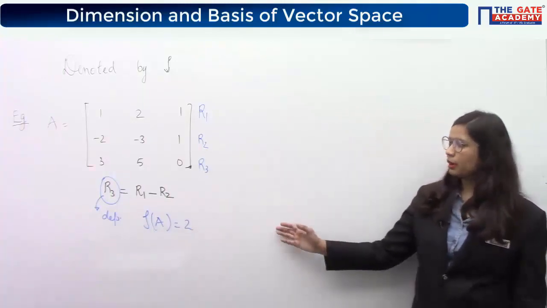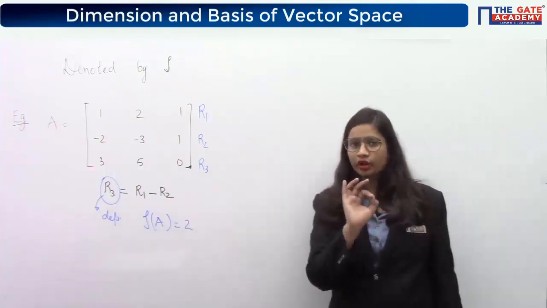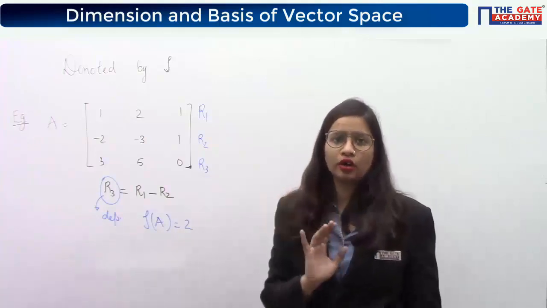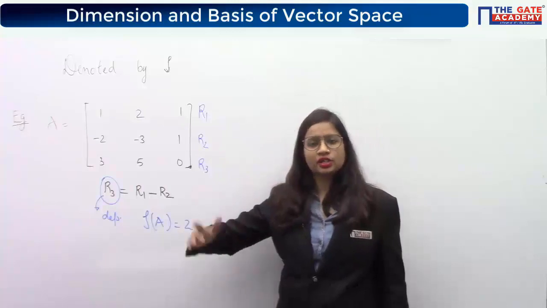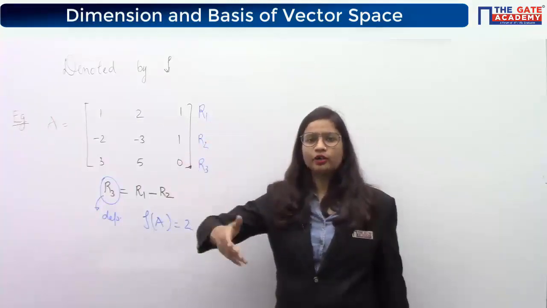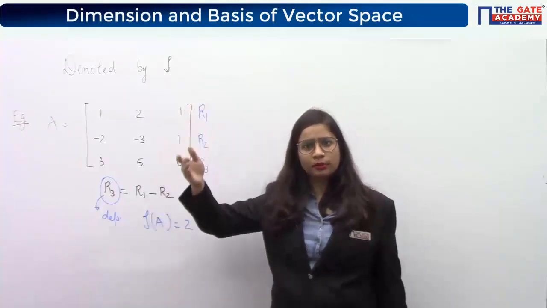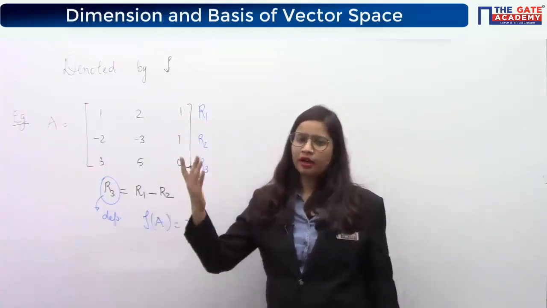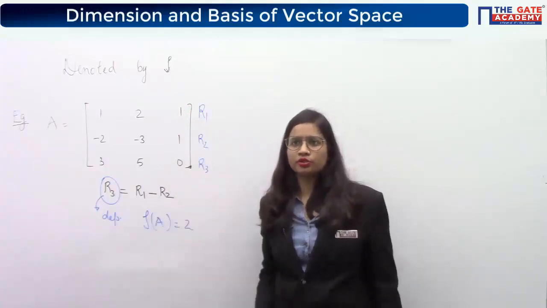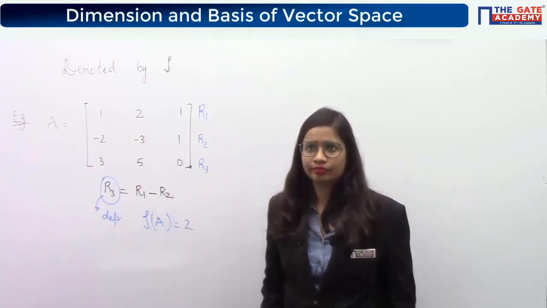I don't know the relationship, I've never seen among the columns, and for our case we will never go for the columns also. We will always go for the rows only. We will just find the relationship among the rows, because why complicate things? Always follow the same procedure. The answer will be the same, either you go by columns or by rows, but for our case we will always go by rows. We like it that way only. What are you trying to say?